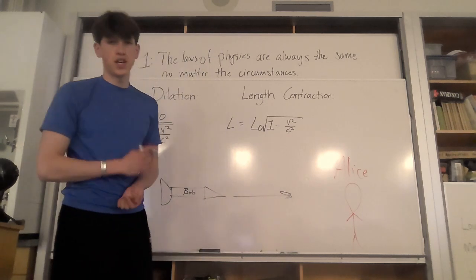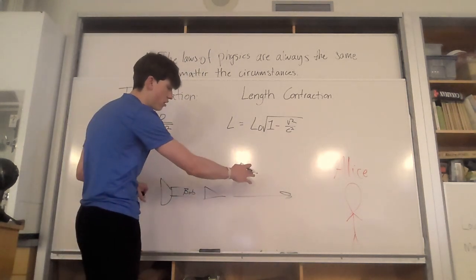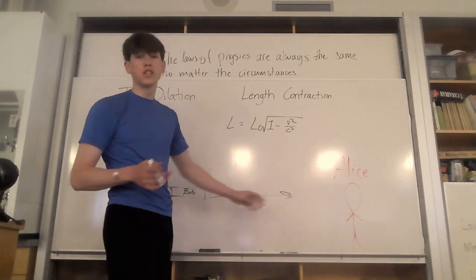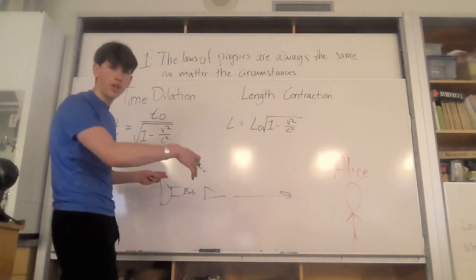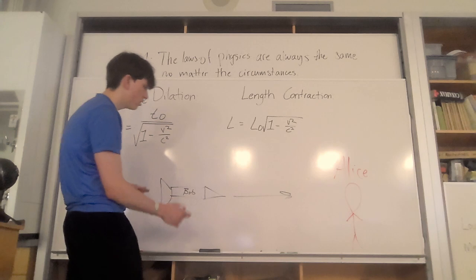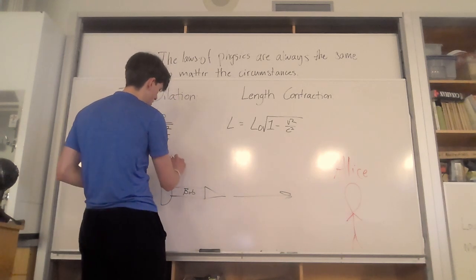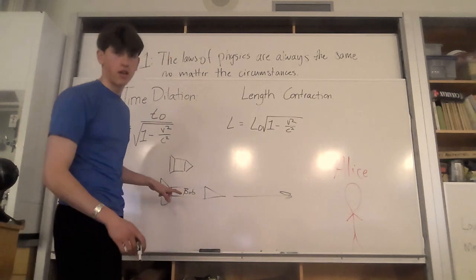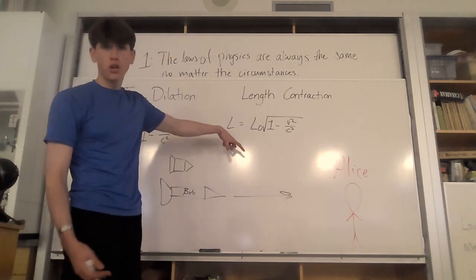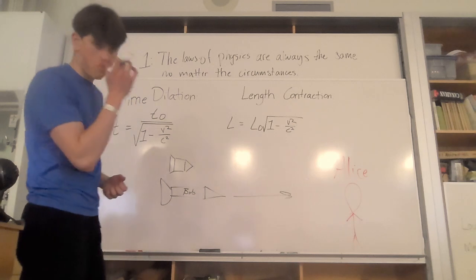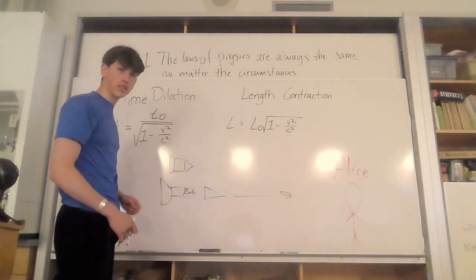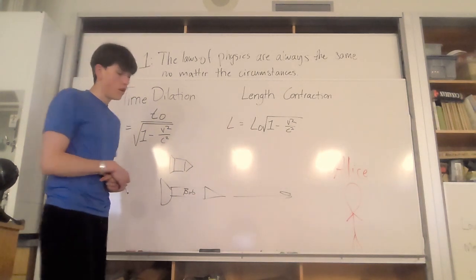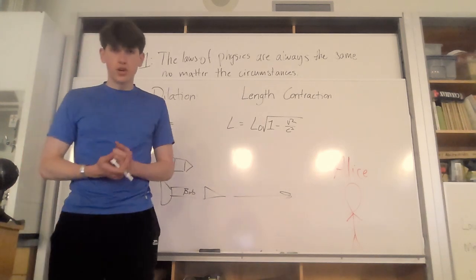What length contraction says is that in this direction, let's say this is the x-axis, Bob will get shortened. So really, he'll look something like this. Now that's not to scale. This mathematical formula tells you the scale. But essentially, Bob's getting shortened like a cartoon. And this also conserves the speed of light.